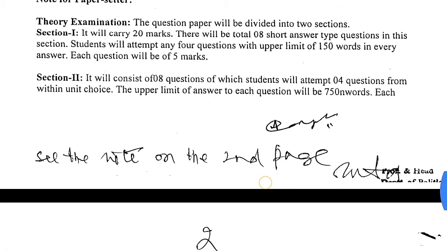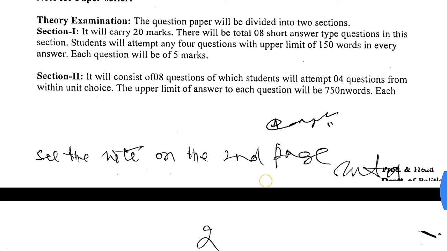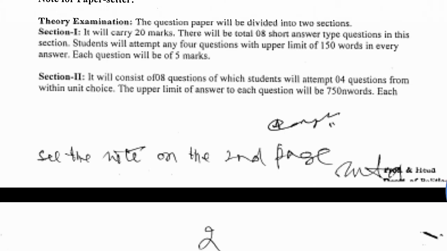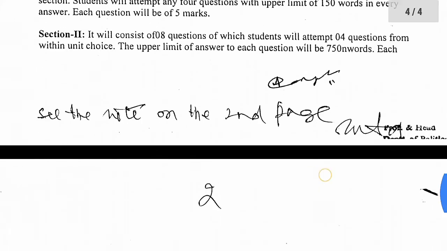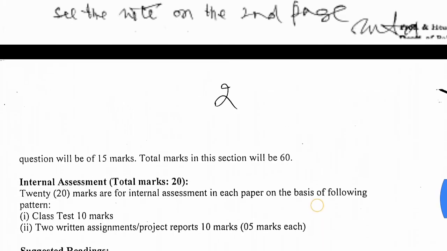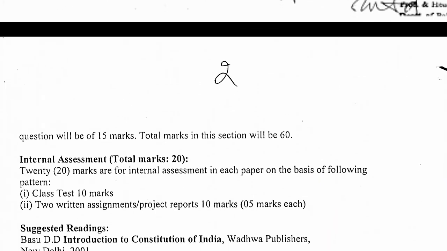Each question will be of 5 marks, and section second or section B will consist of 8 questions, of which students will have to attempt 4 questions with within unit choice. The upper limit of the answer to each question will be 750 words. Each question will be of 15 marks. Total marks in this section will be 60.